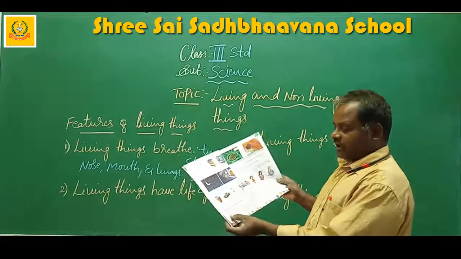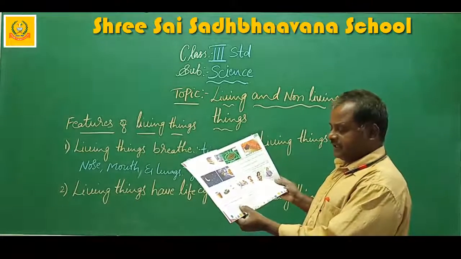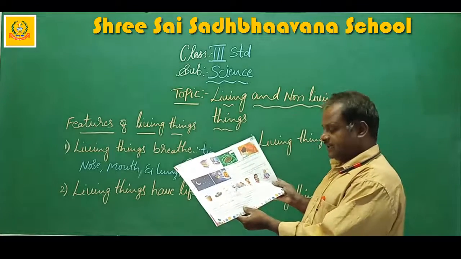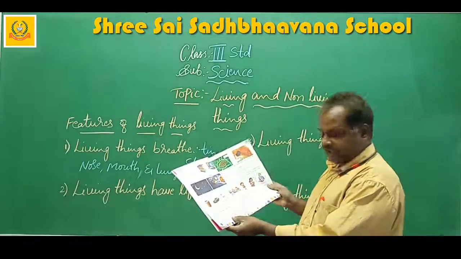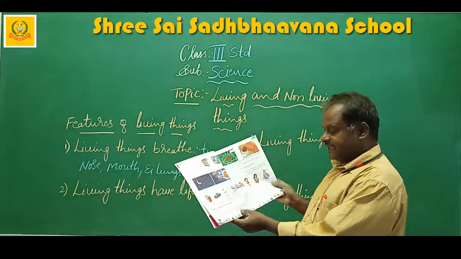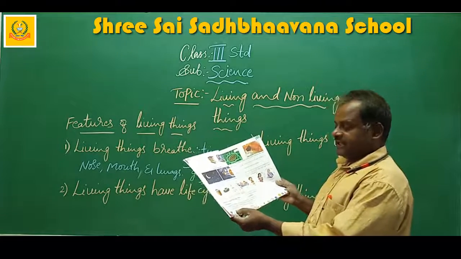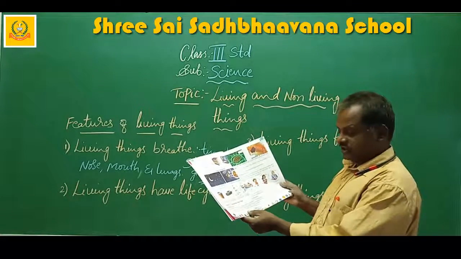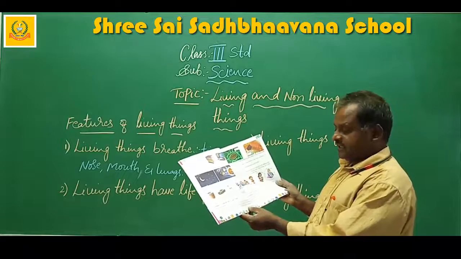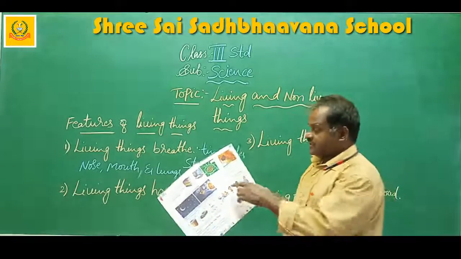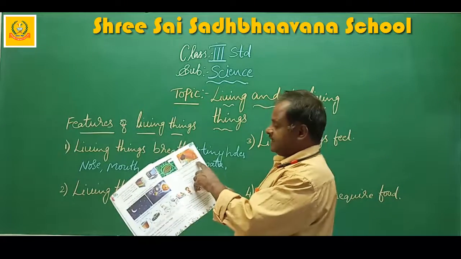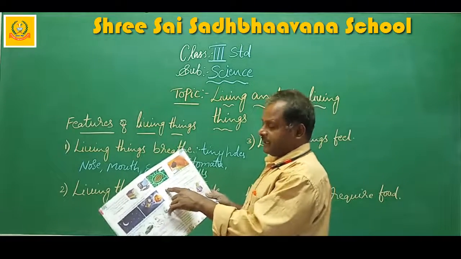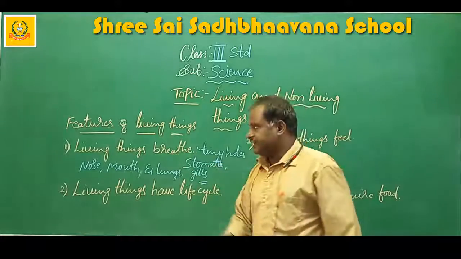Once again, I will read. All living things need air to breathe in oxygen and breathe out carbon dioxide. They use nose, mouth, and lungs to breathe. Fish breathe through gills. Plants breathe in carbon dioxide and breathe out oxygen. They use carbon dioxide in the process of photosynthesis. Plants breathe through tiny pores present under the leaves called stomata. This is about the living things.